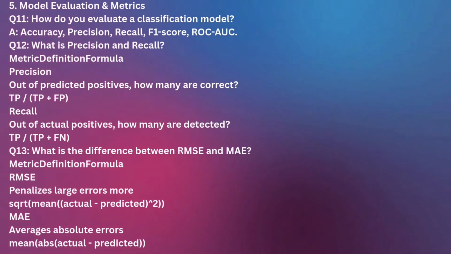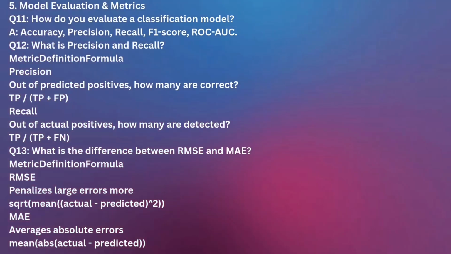Now the next question from this section is, what is the difference between RMSE and MAE? RMSE penalizes large errors more. You can give the formula as an example and learn it from your notes. You do not need to learn from the ChatGPT answers. And the next one is MAE, which averages absolute errors.